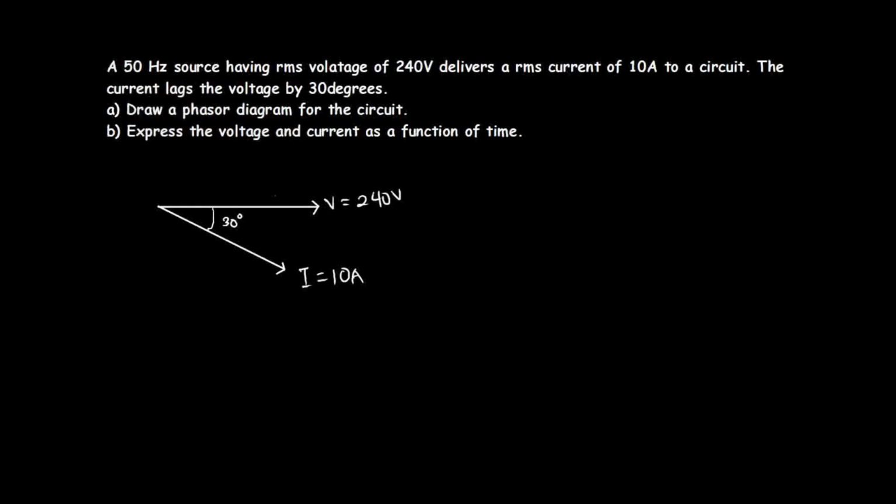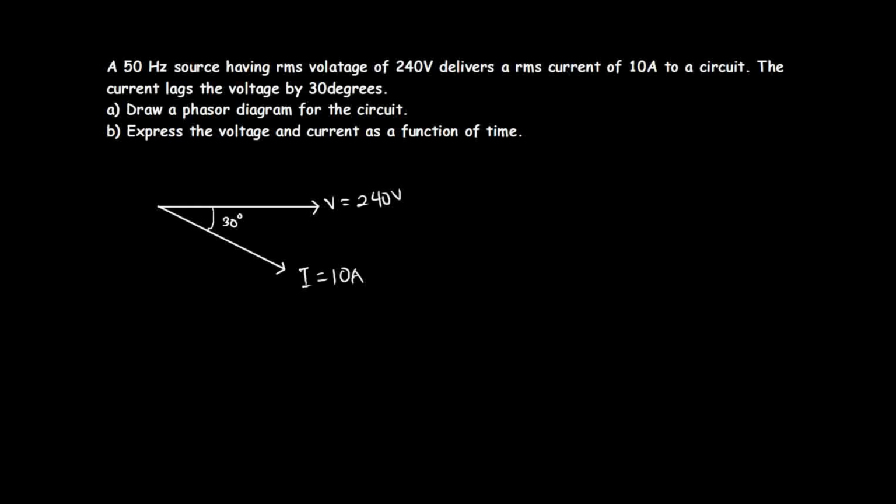I used the voltage as the reference phasor, and then I measure the current angle from the reference phasor. And from the question, we are told that the current lags the voltage by about 30 degrees, which means we're going to read the current phase angle from the reference angle in the clockwise direction. That's going to be negative.